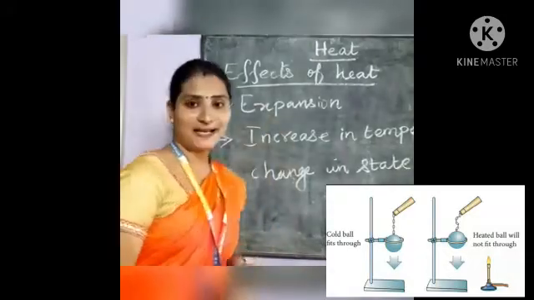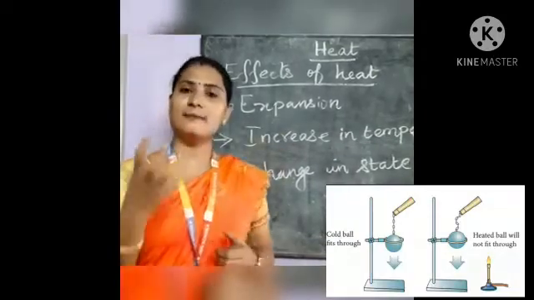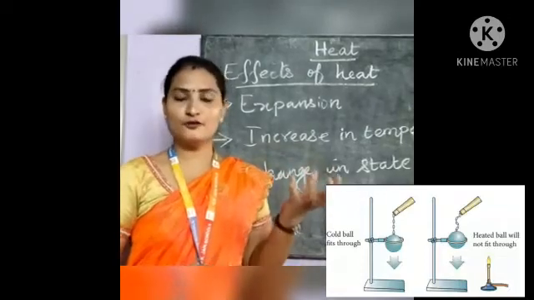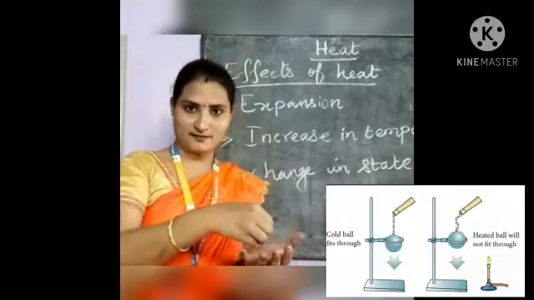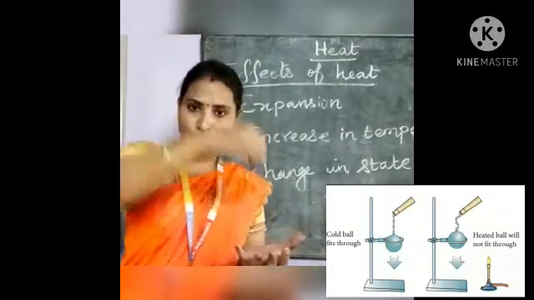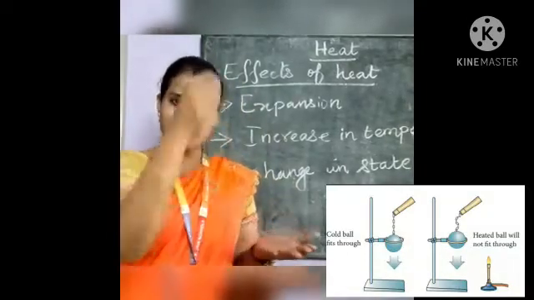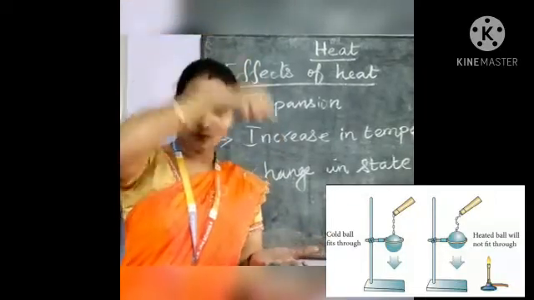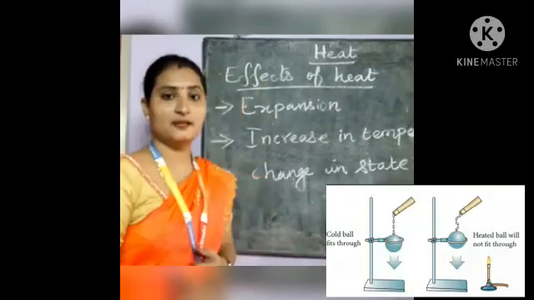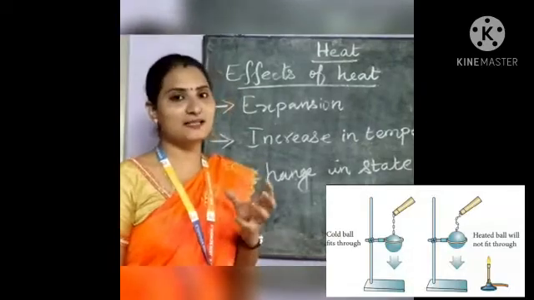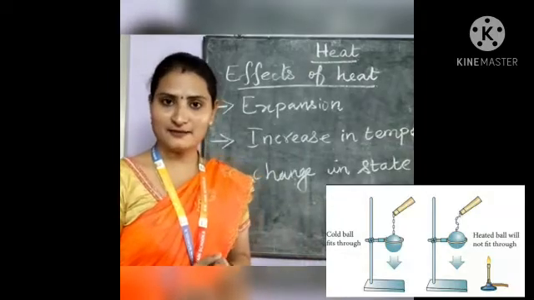First one is expansion. Let me give one example for expansion. Take a metal ball and a metal ring of suitable diameter, and pass the metal ball through the metal ring. Initially it can go through the ring. After that, heat the same metal ball and now pass it through the metal ring. Can you pass the metal ball through the ring? Yes, exactly. You could not pass the metal ball after it is heated. What is the reason behind that?